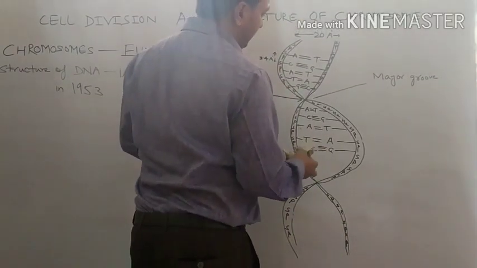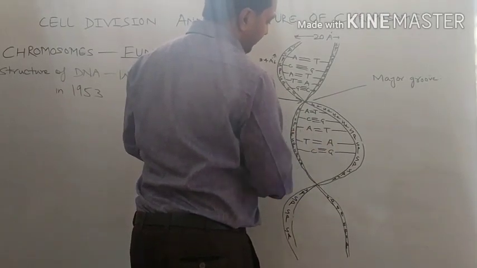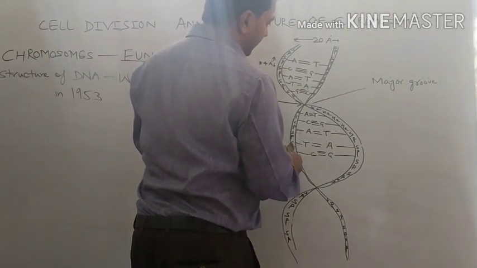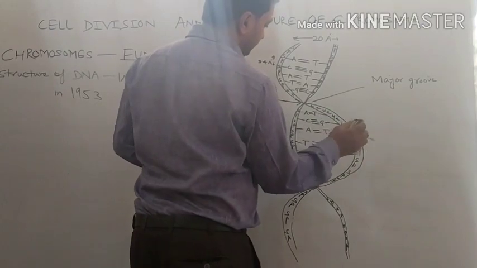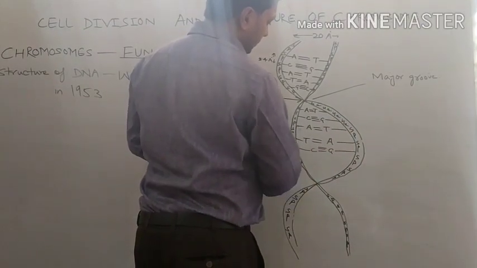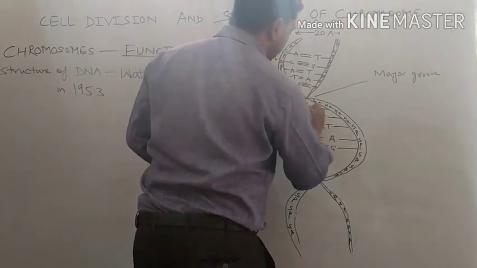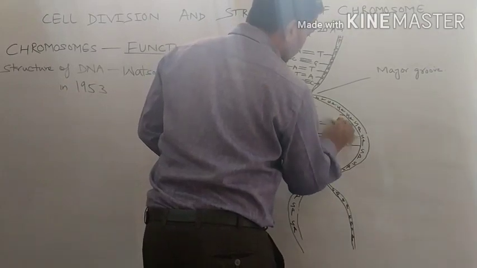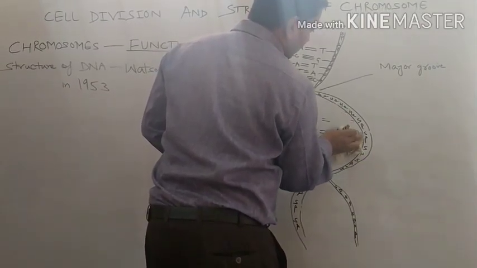Here we are having so many ATCG, 3 to 5, but not arranged properly. What we have to do? Okay, rub this. If it is not clear, rub this.